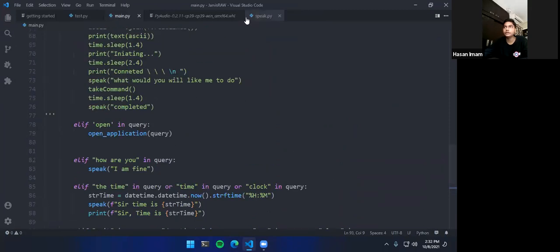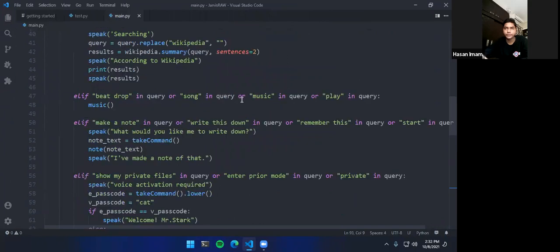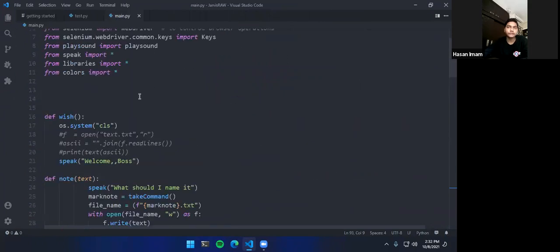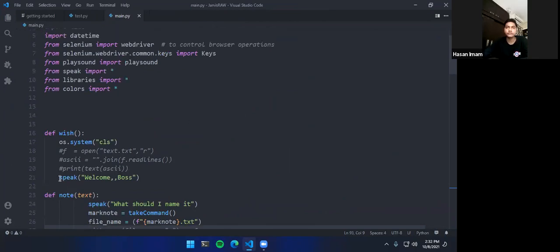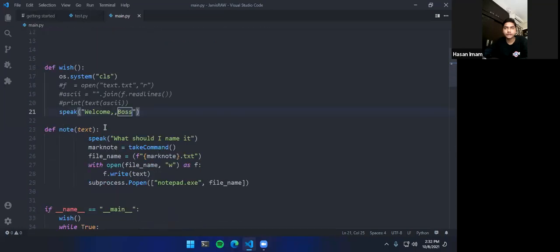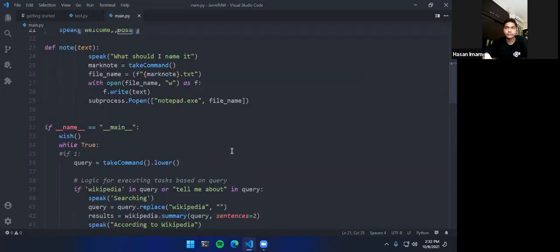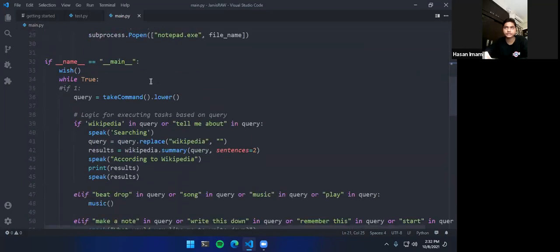Let me get back to the main thing. What we are making here is a backbone and a brain itself. So let's first define a wish function, like whenever the bot starts up, it will say welcome boss. You can see we are using the speak function here that I made in speak.py. Then we have node text, which is another function that I will come back to in a minute. But first, let's see what we have.